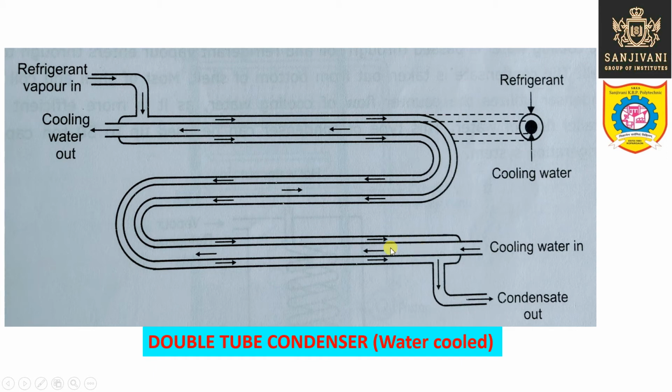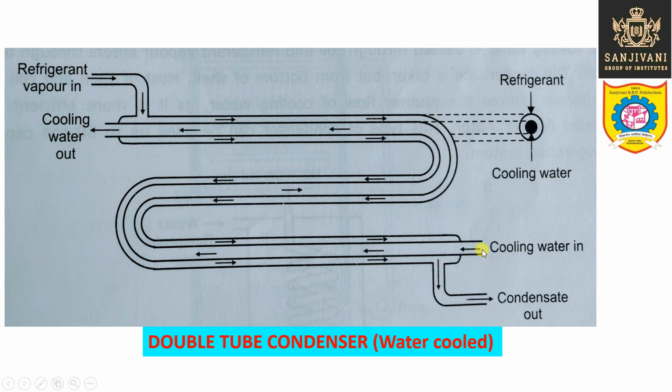And one more observation you have to make is that the refrigerant vapor is entering from the top and the liquid is coming out from the bottom, because liquid density is more. So when the refrigerant gets converted into liquid, it will be coming out from the bottom and the vapor has to enter from the top.